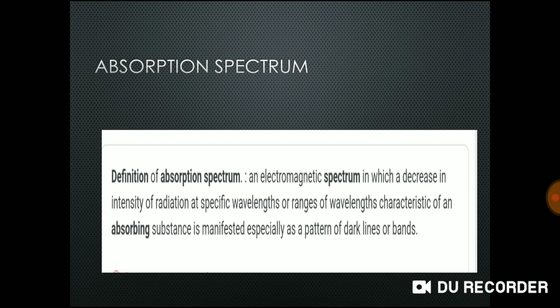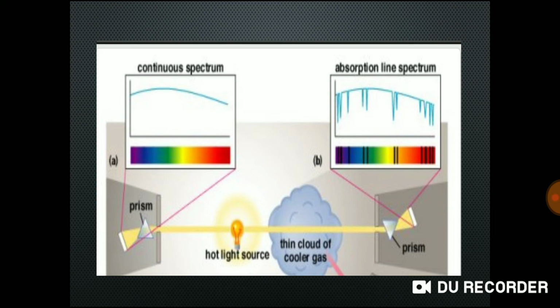When white light is passed through any absorbing medium, and then the light is passed through the prism and examined by the spectrometer, we will get an absorption spectrum. Which spectrum? Absorption spectrum, right? The absorption spectrum is classified into three types: one is continuous absorption, another is line absorption, another is band absorption.